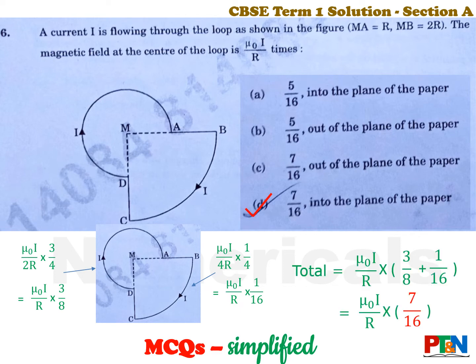So total is the summation of the two. So it becomes mu0 I by r into 7 by 16. So the factor is 7 by 16. Now next, direction. You use Maxwell's right hand thumb rule. So answer is option D. Go step by step, use your fundamental knowledge, handle it with a cool brain, it is easy.